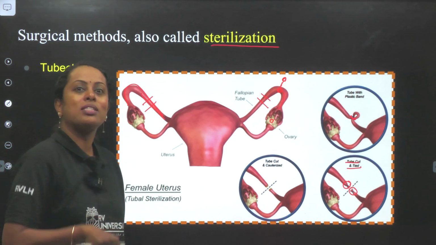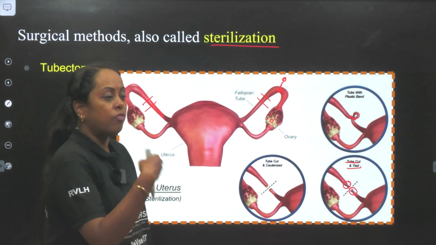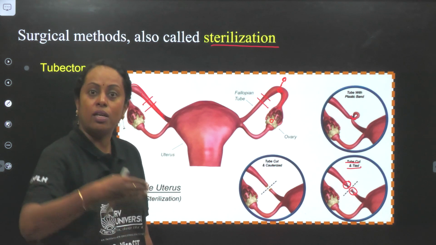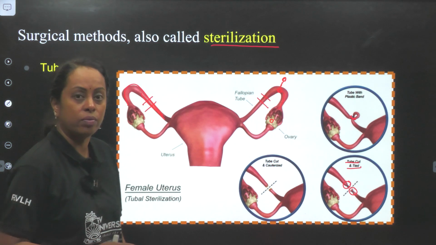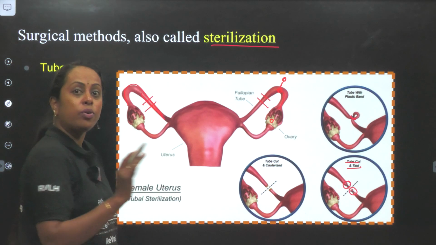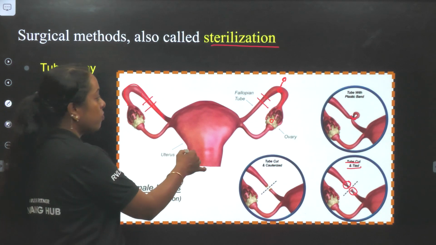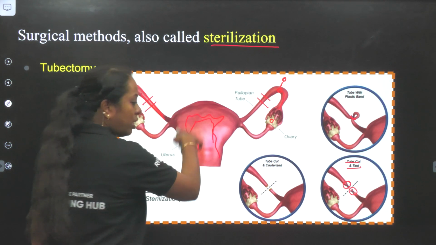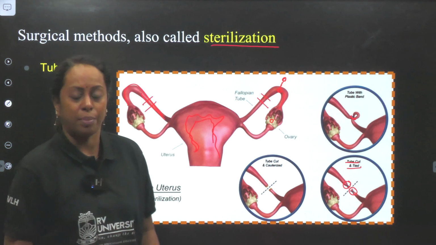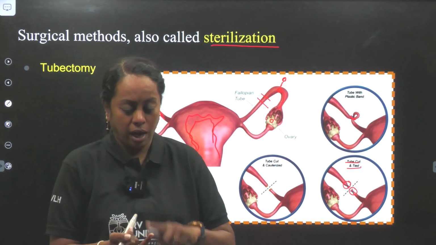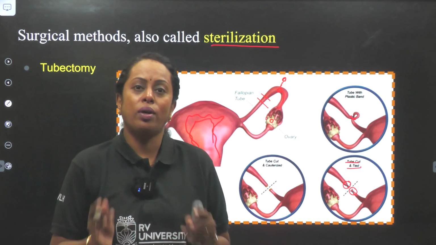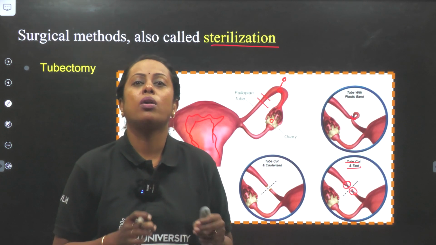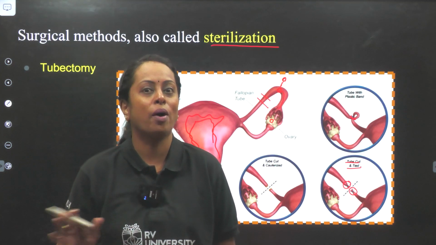Now, you may ask a question: what will happen if this procedure is done? Whether the menstrual cycle is going to continue. This technique has nothing to do with the menstrual cycle, because the walls of the uterus, the endometrium, are growing and the regular menstrual cycle is going to happen. So ovulation does occur, the menstrual cycle does occur. The only thing is sperm and ova are not going to meet here. So I hope the points are clear.